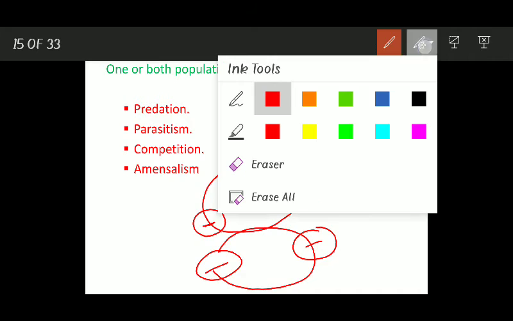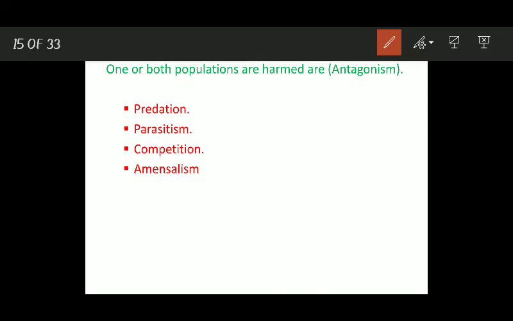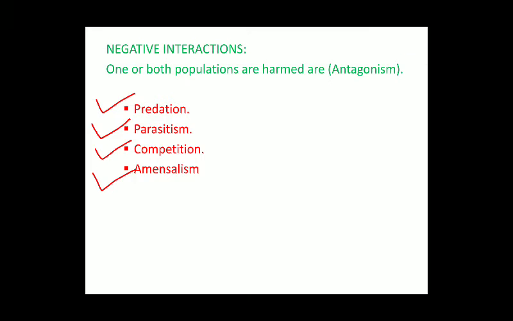There are a number of such negative interactions operating in nature. For example, there is predation, then we have parasitism, competition, and finally amensalism. आज हम थोड़ा बहुत predation के बारे में जानने की कोशिश करेंगे.